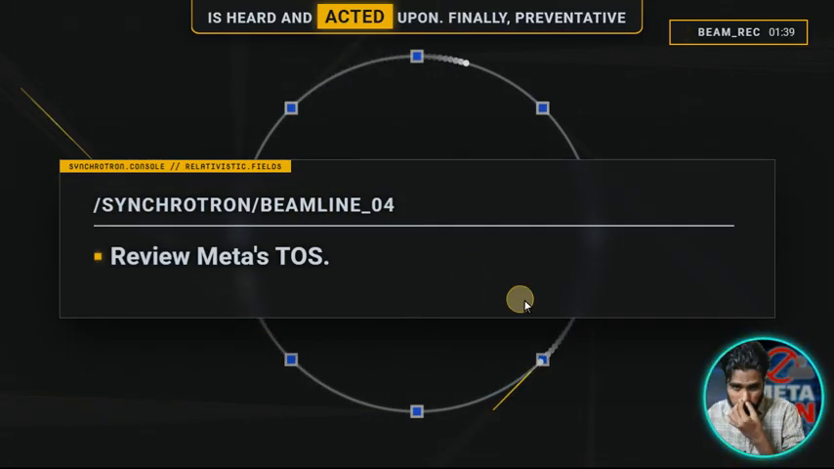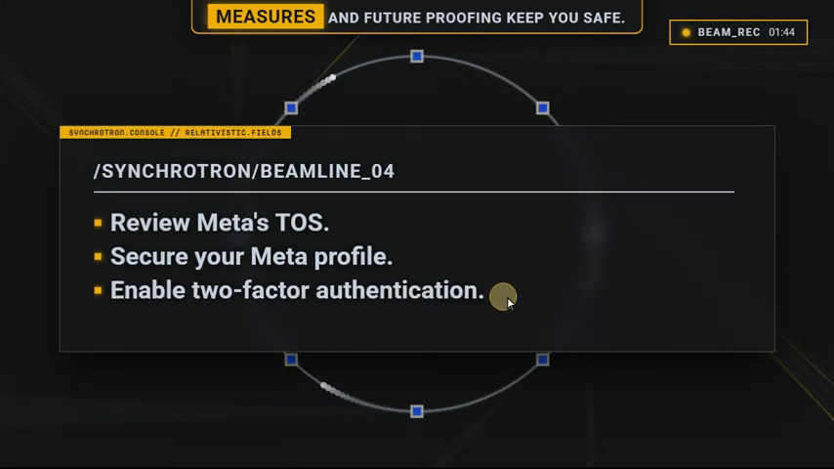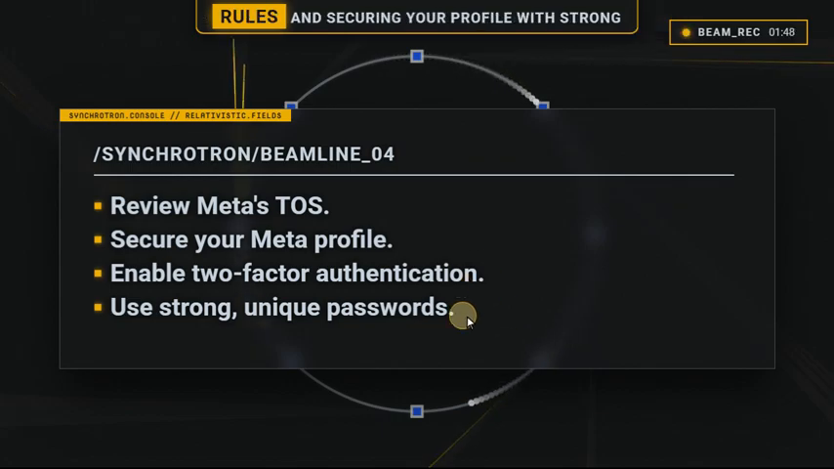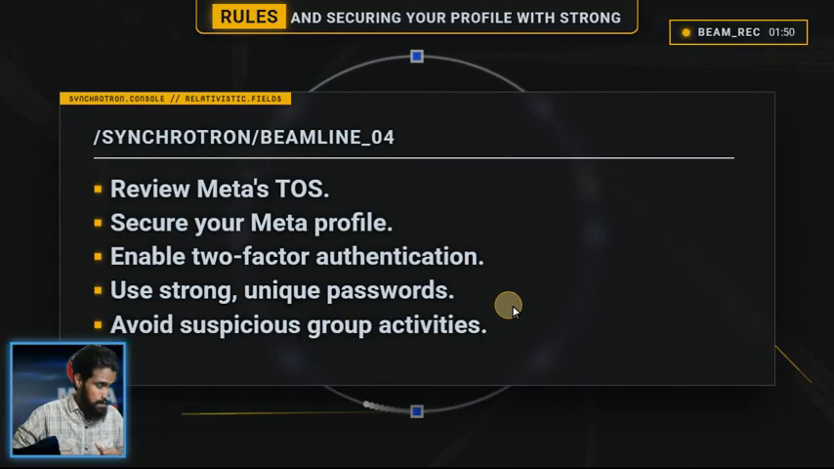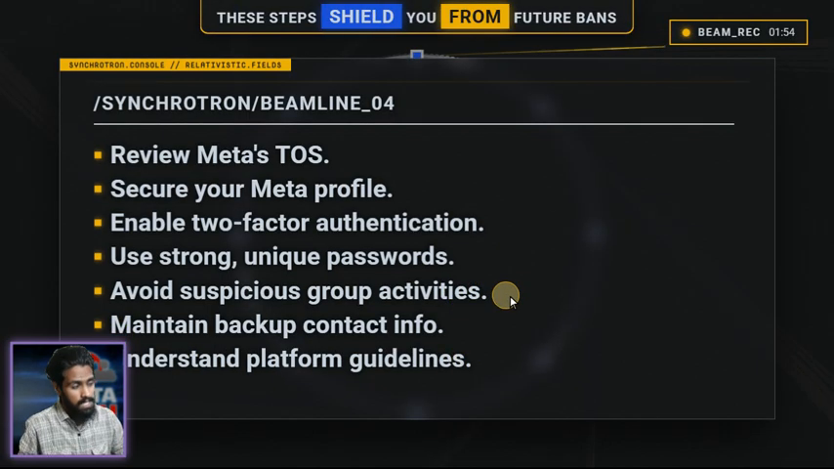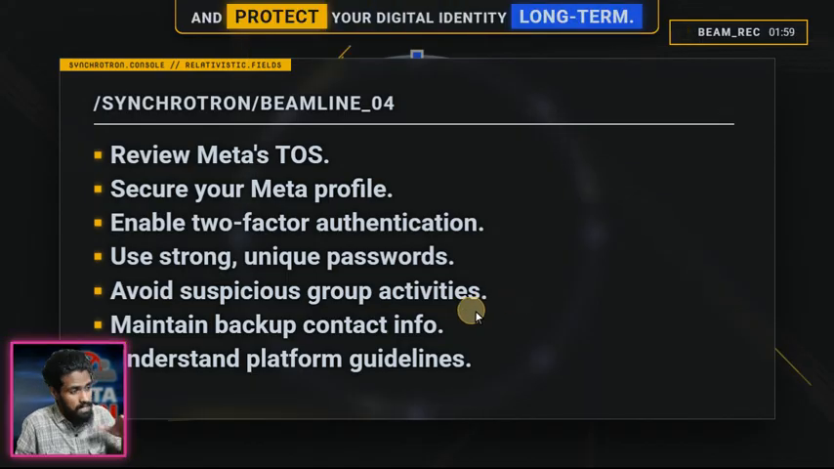Finally, preventative measures and future-proofing keep you safe. Once your account is restored, understanding Meta's rules and securing your profile with strong passwords and two-factor authentication prevents future issues. These steps shield you from future bans and protect your digital identity long-term.